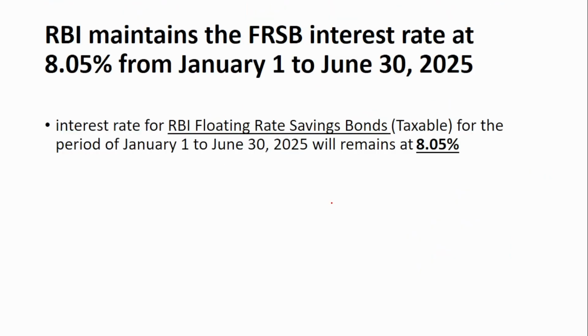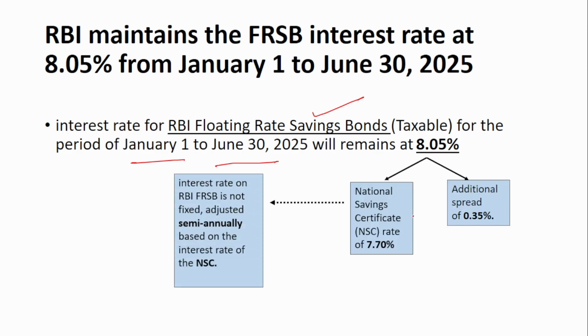Next is that RBI had released the interest rate for the floating rate savings bond. This interest rate is valid for the period from January 1st to June 30, 2025. The interest rate here is 8.05%. It comprises the national savings certificate rate of 7.7% and an additional spread of 0.35%. So the rate of this bond depends upon the national savings certificate. This interest rate is not fixed. It is adjusted semi-annually based on the interest rate of the national savings certificate.